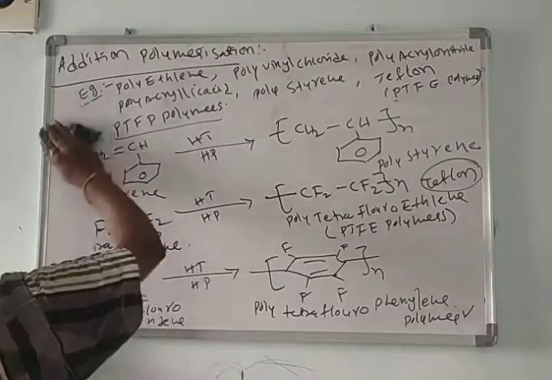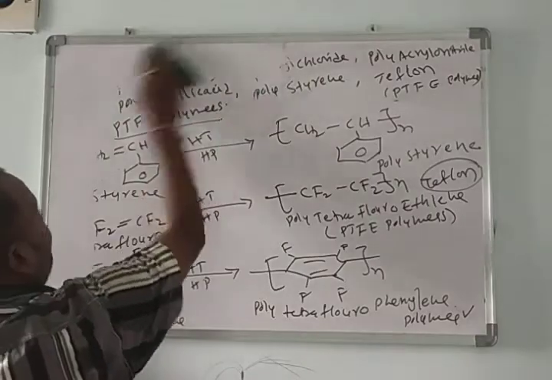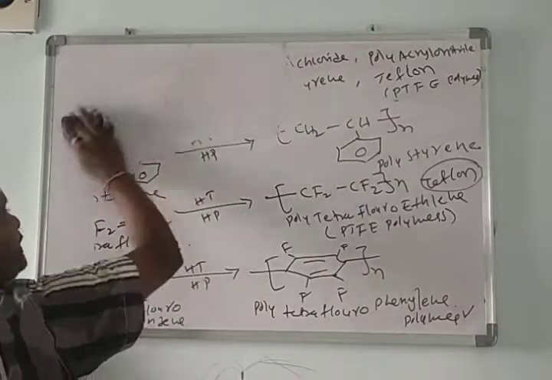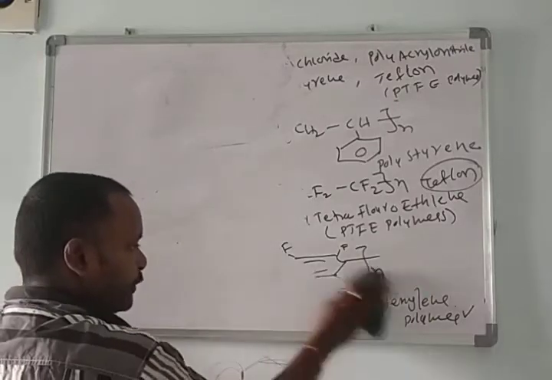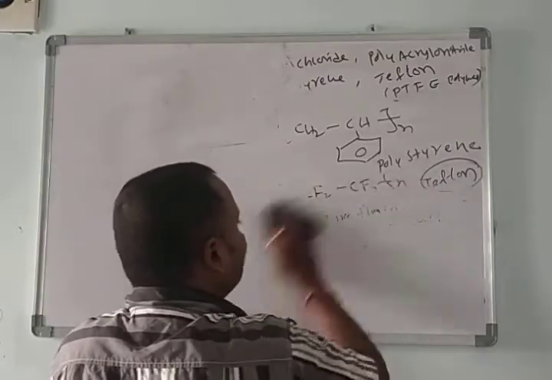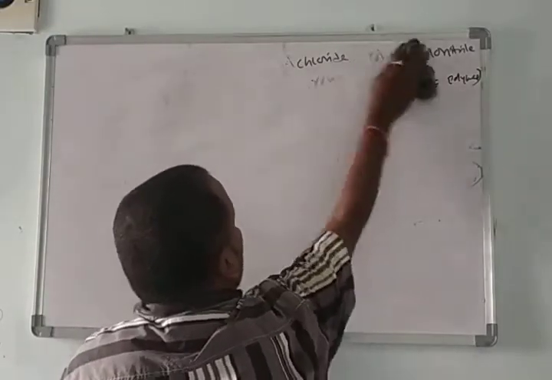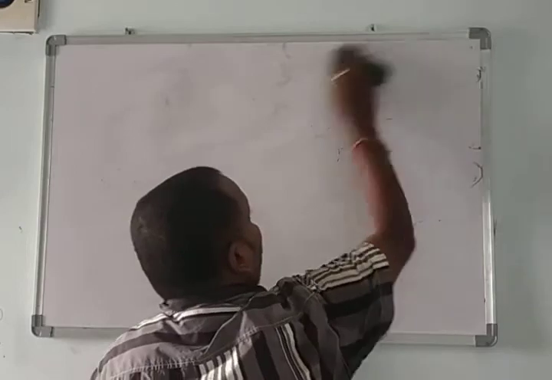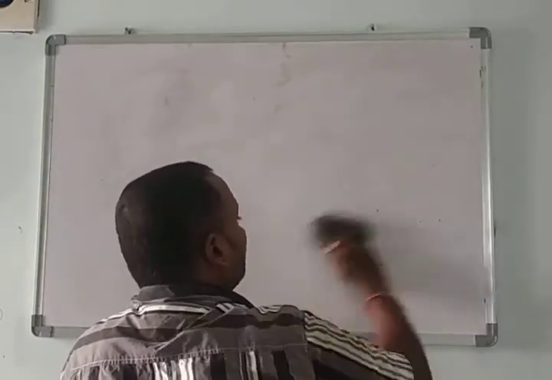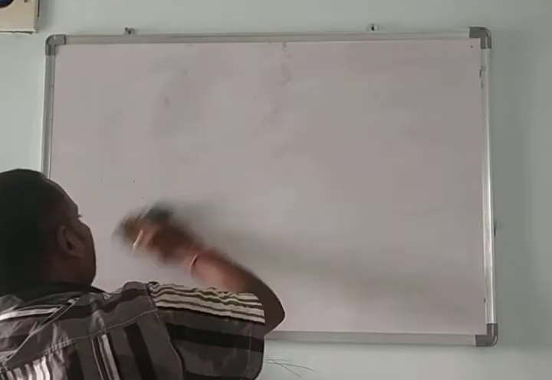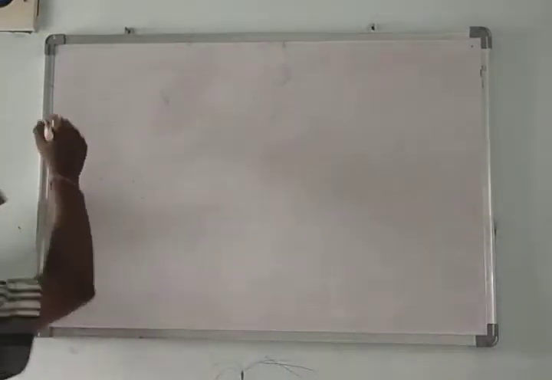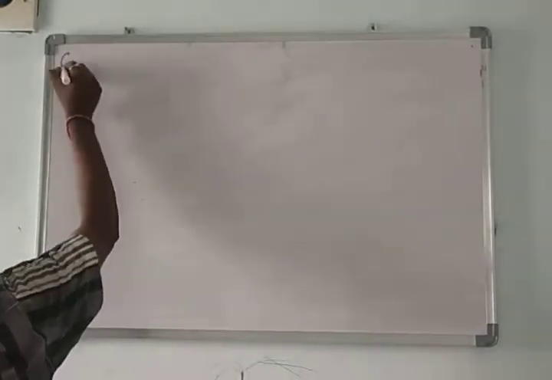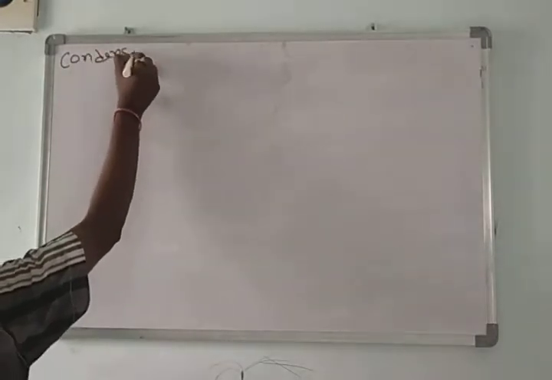Then in continuation we'll see condensation polymerization. What is the meaning of condensation? Condensation means a chemical reaction which proceeds through the removal of a water molecule or ethyl alcohol molecule or ammonia molecule. Suppose, for example, here I am taking different examples for condensation polymers.